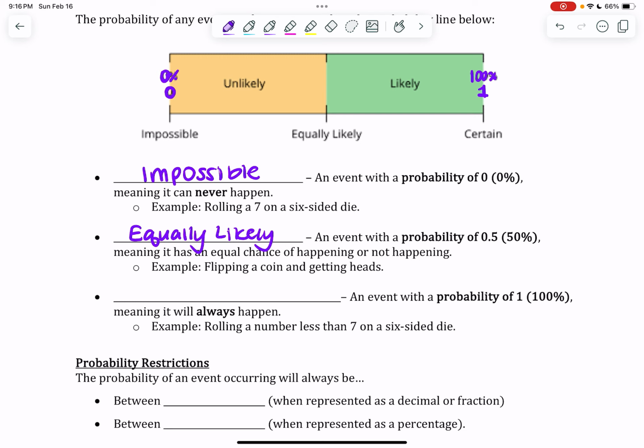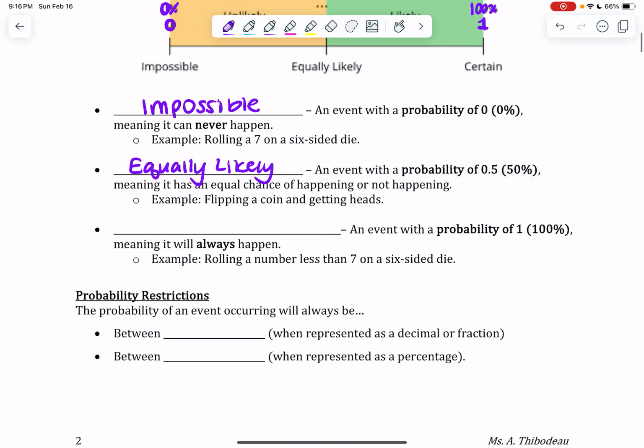An equally likely event is an event with a probability of 0.5 or 1/2 or 50%, again, depending on how we're representing that probability, which means there's an equal chance that it will happen versus not happen. So for an example, if I flip a coin and I'm trying to land on a heads, I have an equal chance for this coin to land on a heads as I do for the coin to not land on a heads, aka to land on a tails. If I'm rolling a die, I have an equal percent chance of getting an even number as I do of getting an odd number, right? So those are equally likely events.